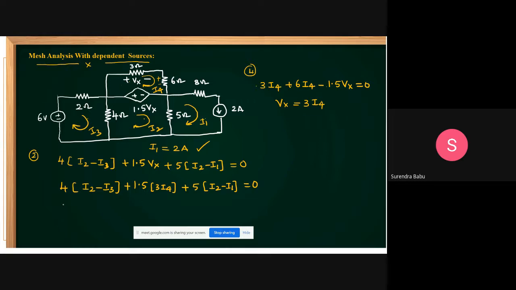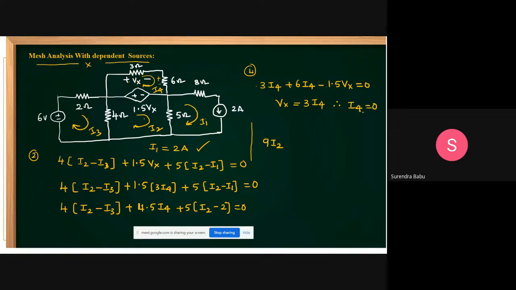Now substitute: 4 into (I2 minus I3); I2 you don't know, I3 also you don't know; plus 1.5 into 3, that is 4.5 into I4, plus 5 into (I2 minus I1). What is I1? 2 amperes, is equal to 0. Simplify this: 4 I2 plus 5 I2 is 9 I2.